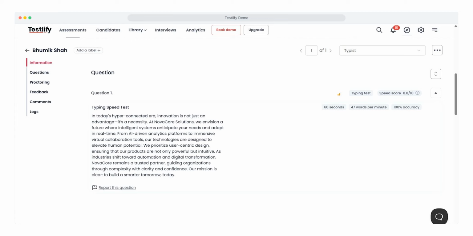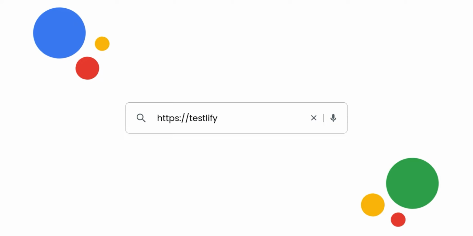And that's a wrap on Testlify's typing test feature. With customizable typing tests, you can effectively evaluate a candidate's typing proficiency. Start creating tailored typing tests with Testlify.